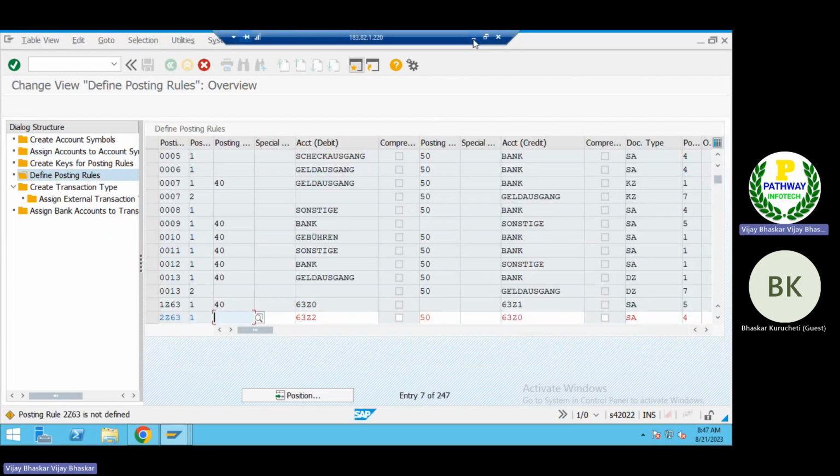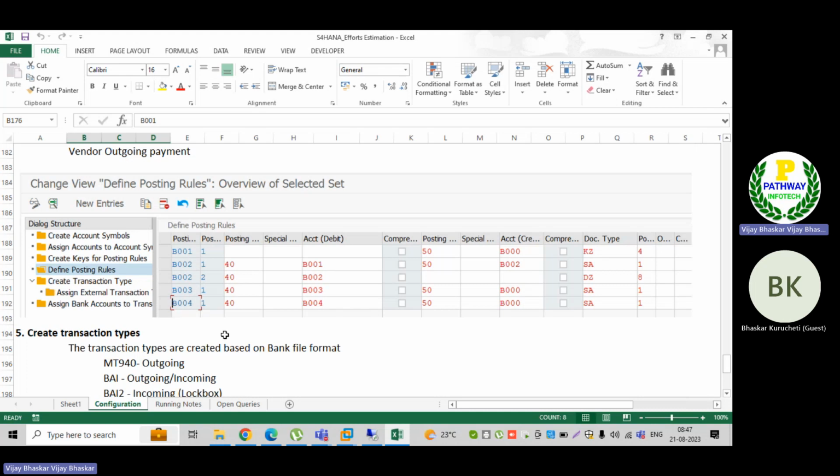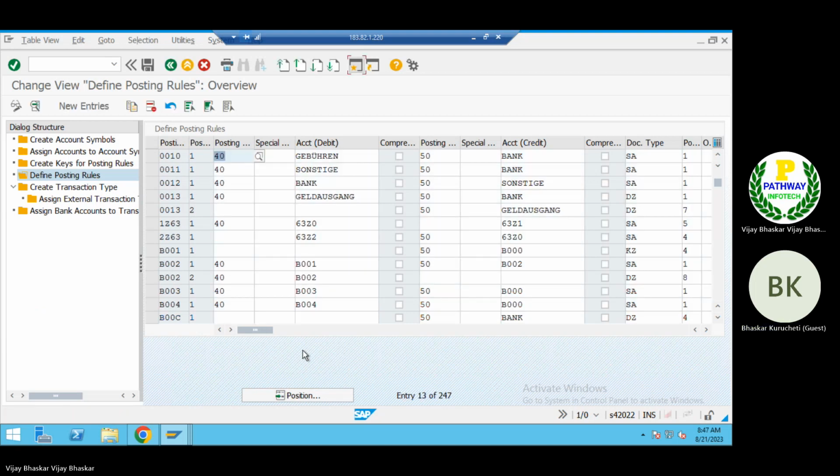Define posting rules B001, B002. Posting rules are already available, sir. These posting rules we can define at client level, so no need to define them at chart of accounts level. Yes, sir. Okay.